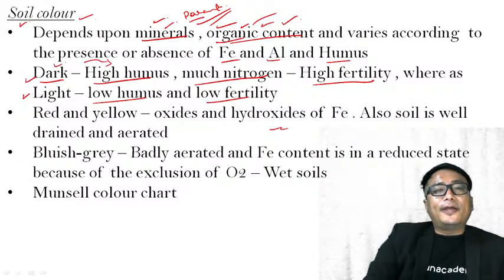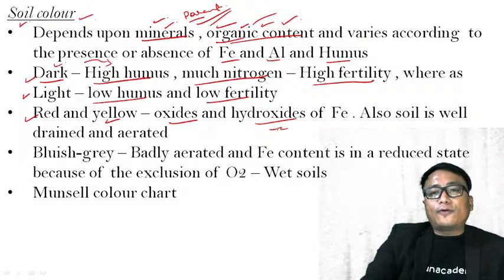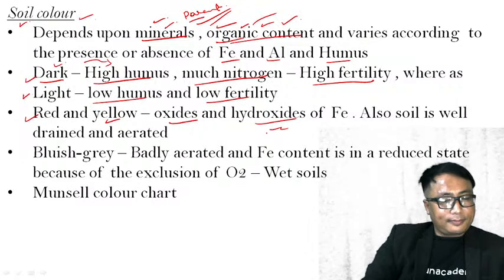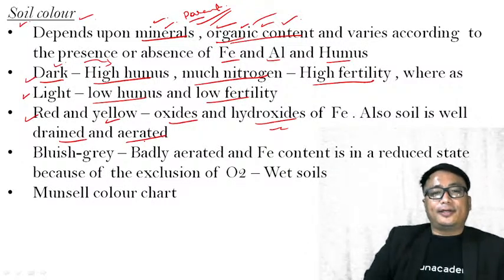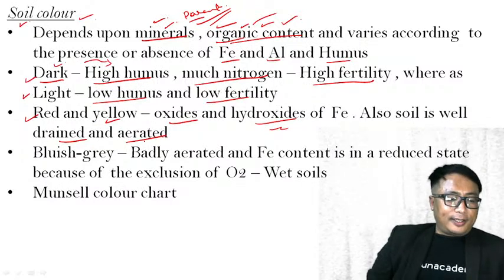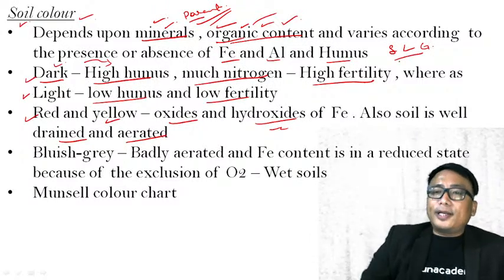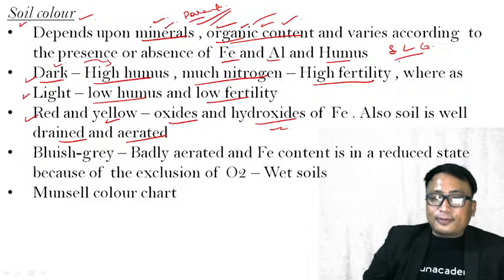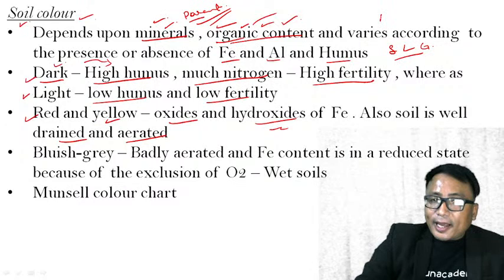Clear? Now, if the color of a soil is red and yellow, then it means the oxides and hydroxides of iron are present. Also, the soil is well drained and aerated. Remember this. Yesterday we have seen the soil consists of solid, liquid as well as gas. Soil is not an inert or a passive system, but soil is a very active system.